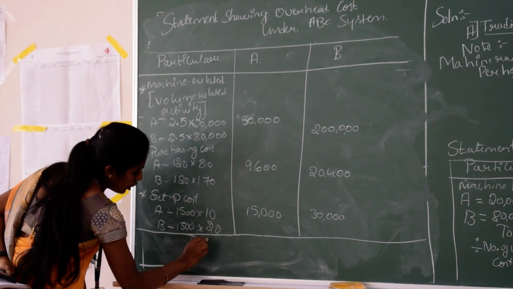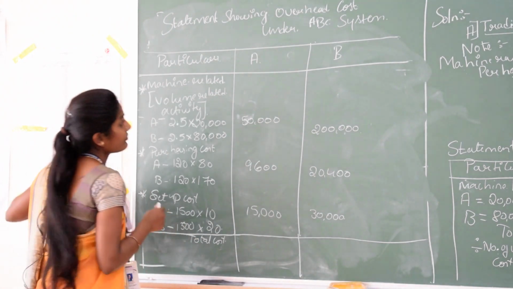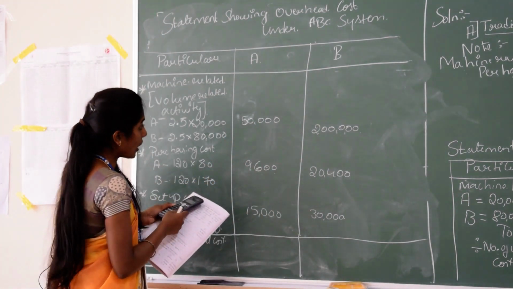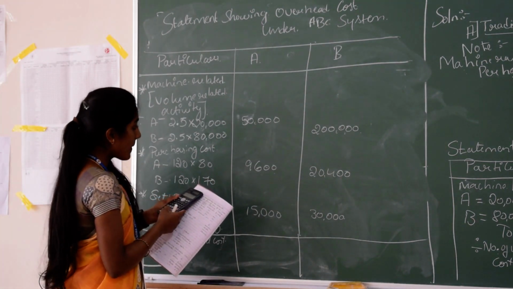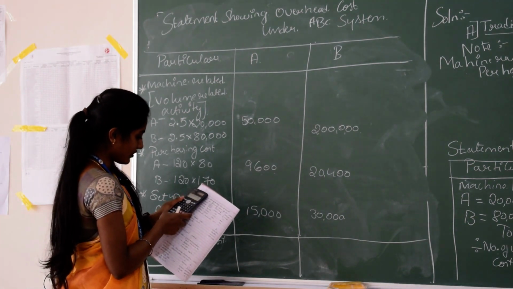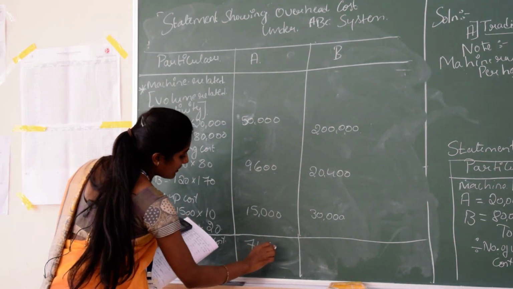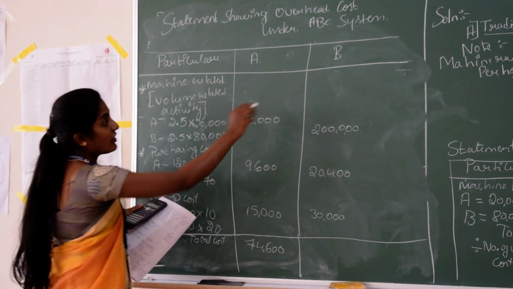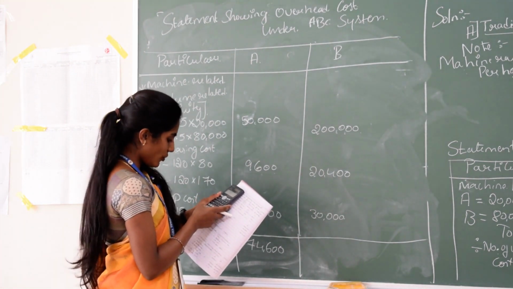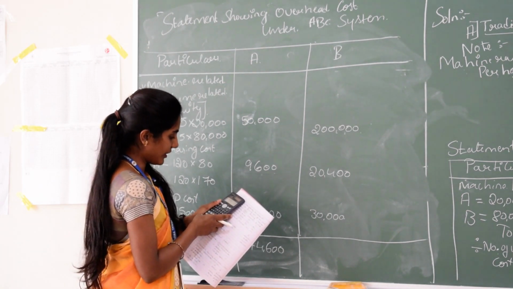Therefore, total cost will be 50,000 plus 9,600 plus 15,000, that is 74,600 is the total cost, and when it comes to B, that is 2 lakh plus 20,400 plus 30,000.